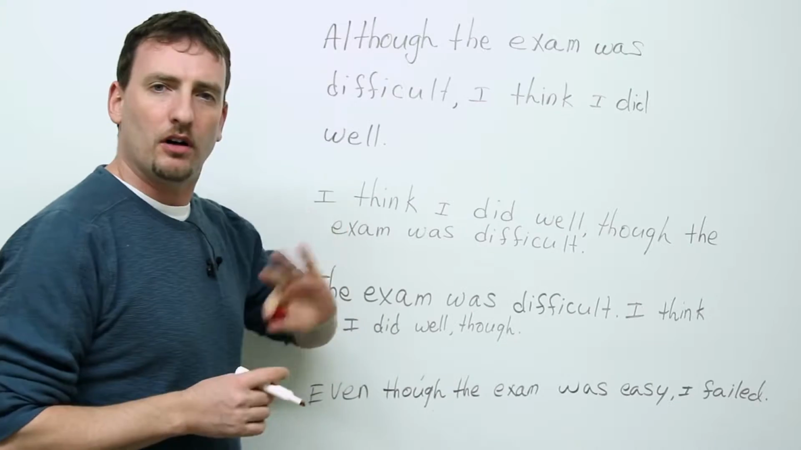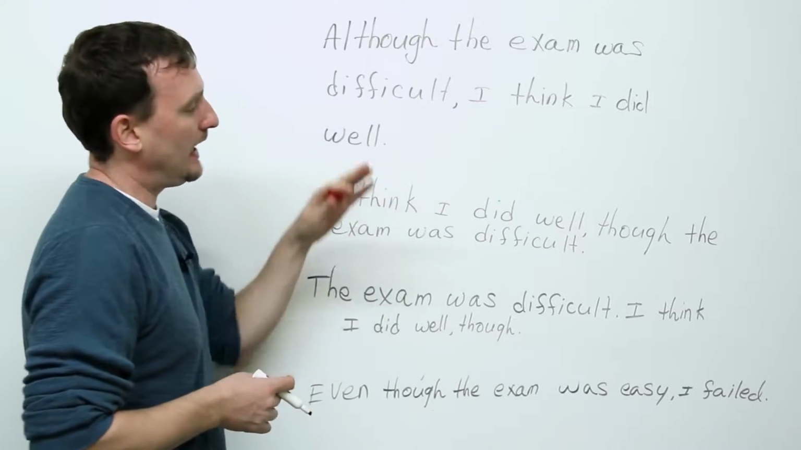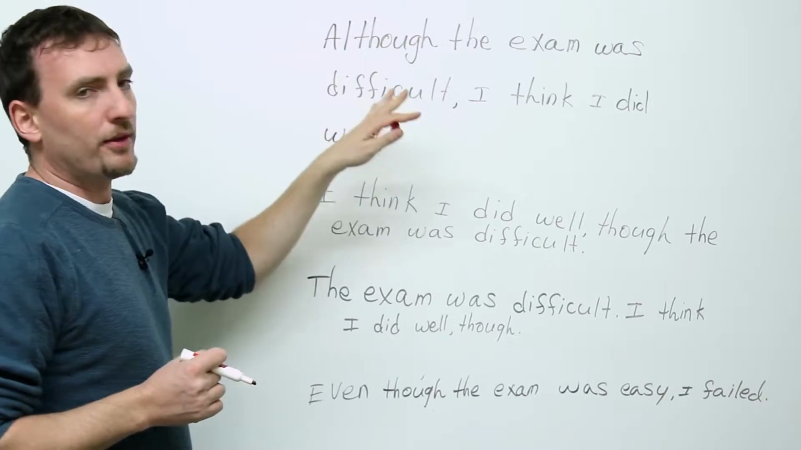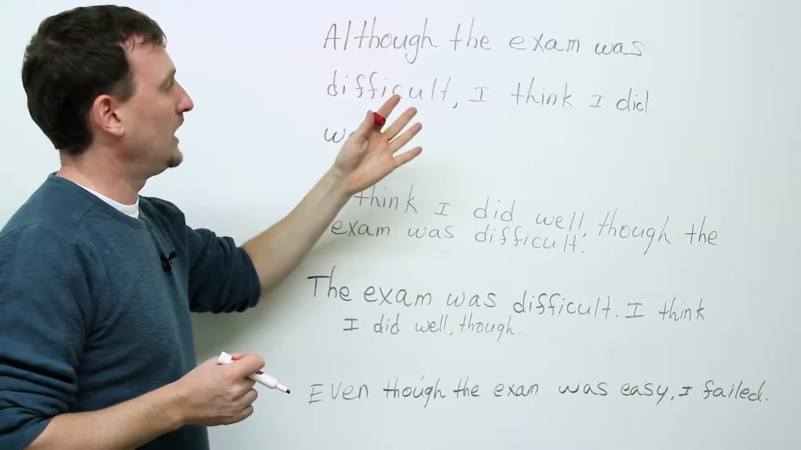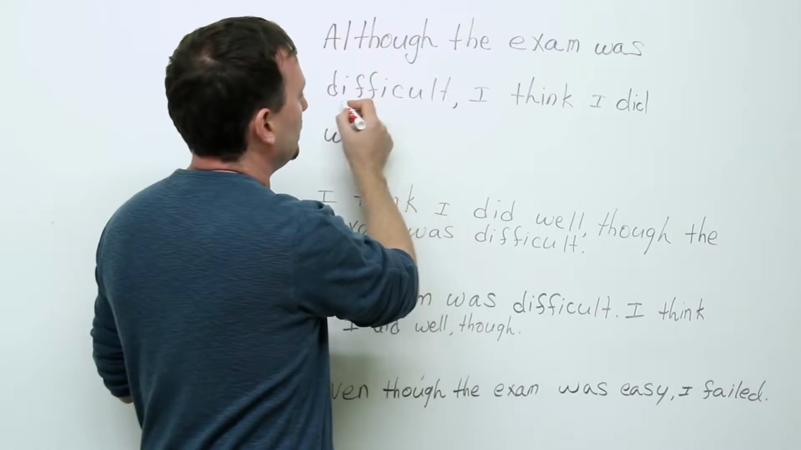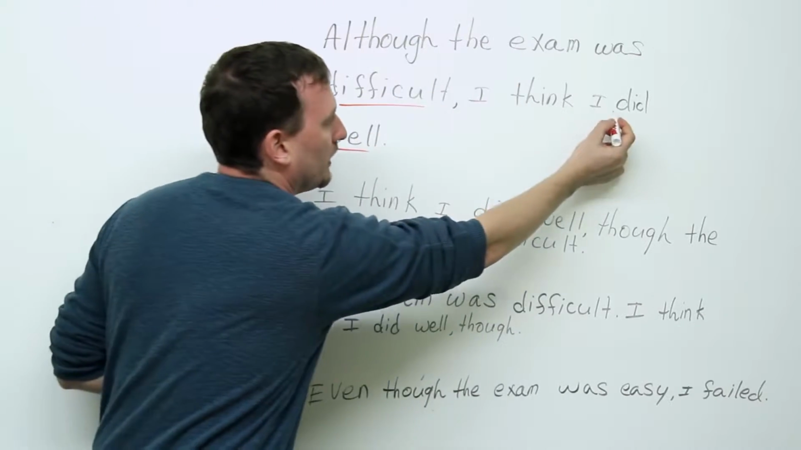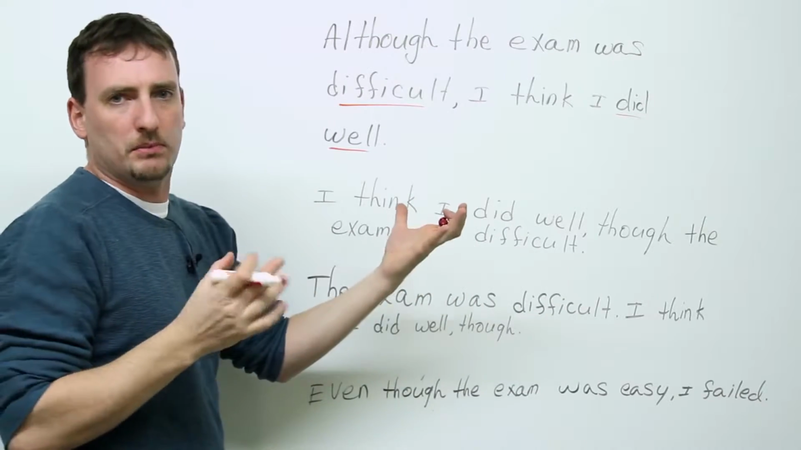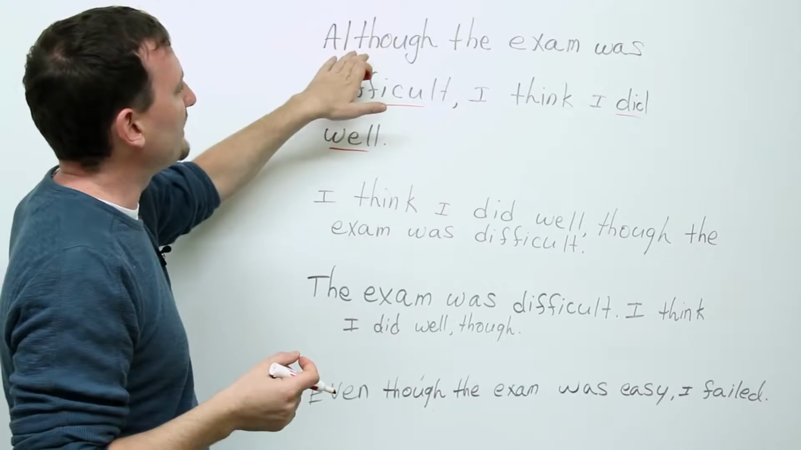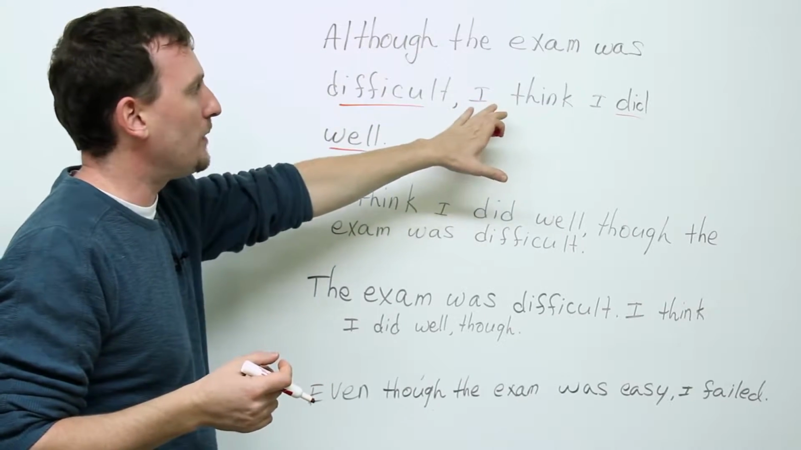Okay, let's start with although, though, and even though. I have basically the same sentence, four different ways, okay? Although the exam was difficult, I think I did well. Now, here the contrast is between difficult and doing well, right? That's the contrast. Difficult means doing badly, but here's the opposite. Okay, very easy. I start with although. I'll give you the opposite.